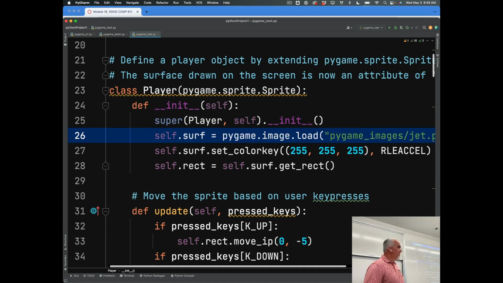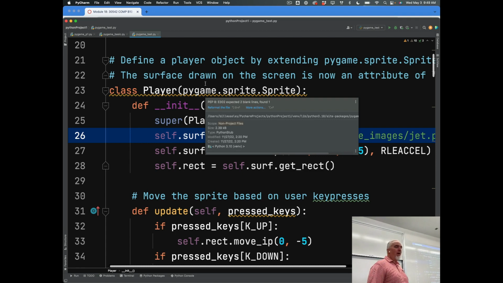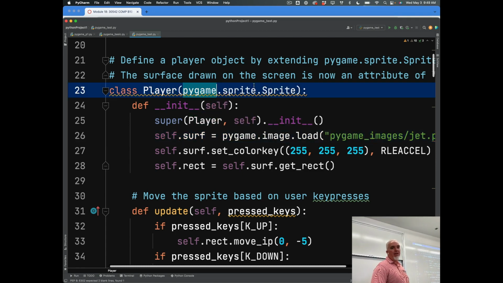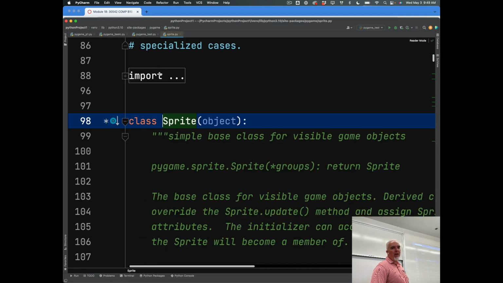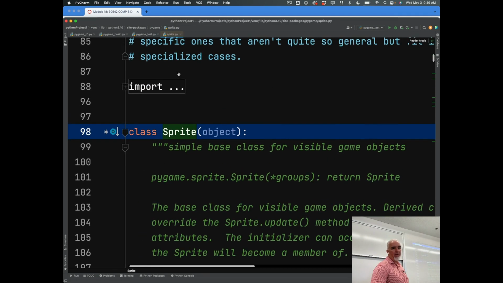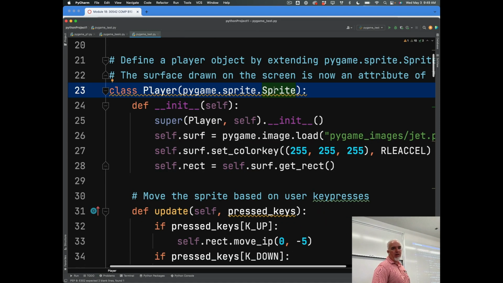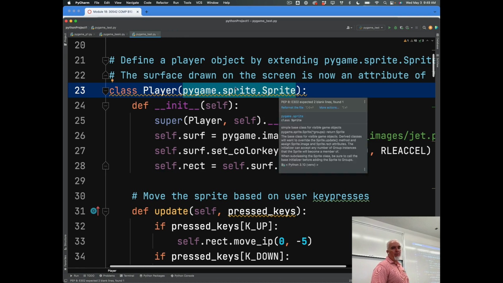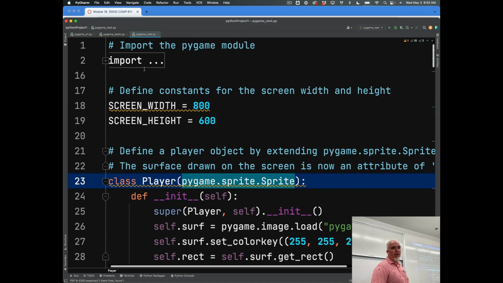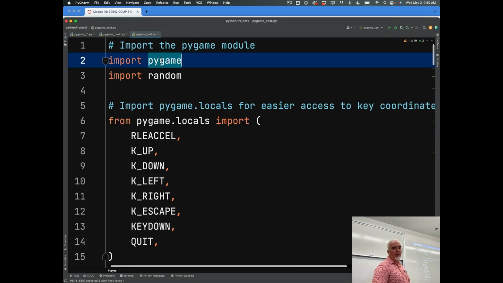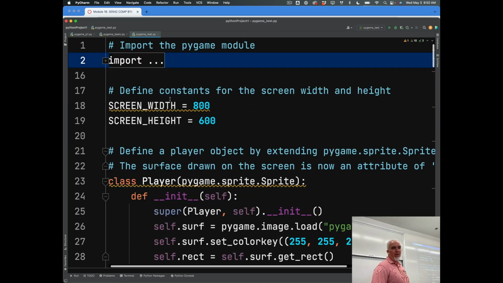And so you can see here, knowing what we know about object-oriented programming, that class Player is based on another class, which I can actually go into, called the Sprite object. If you double click on those, you can go into the parent or the super object. pygame.sprite.Sprite, remember, we're referring to this thing that we imported.